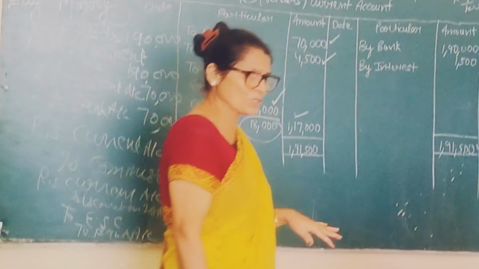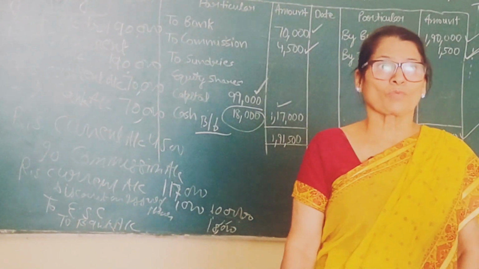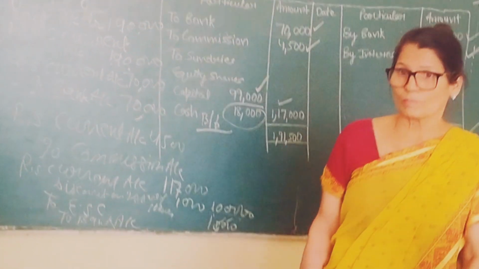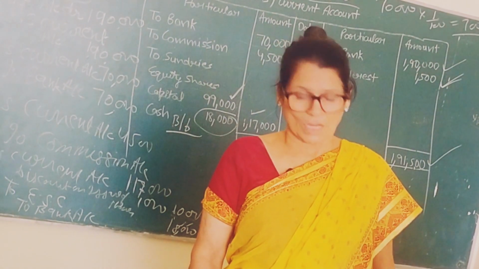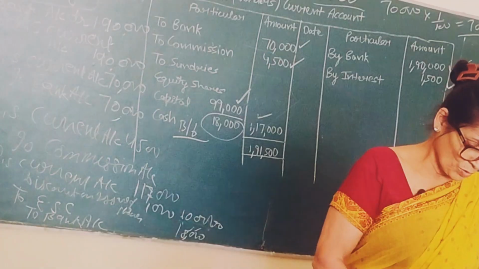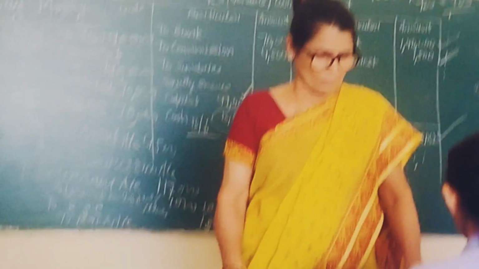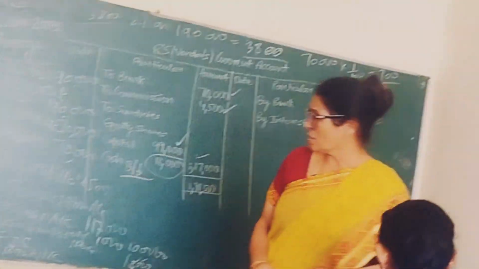The remaining amount is paid in cash. Is it clear? Yes. Discount, this was your loss because he has given 100 rupees share at what rupees? 99. So we have finished one portion. Now the second portion we have to do when vendors, debtors and creditors are recorded in the main books. For that we have to change the journal entries a little bit.